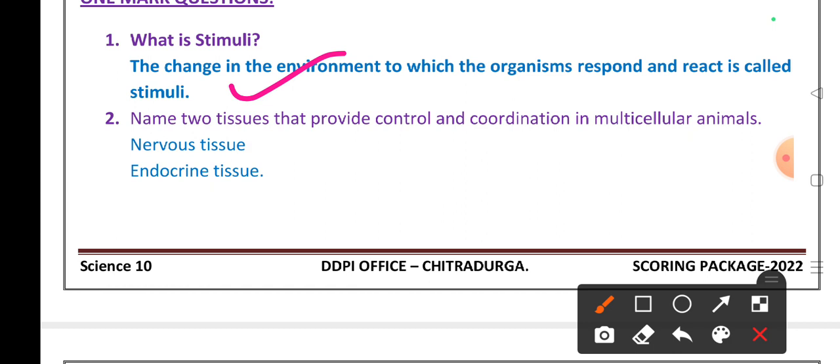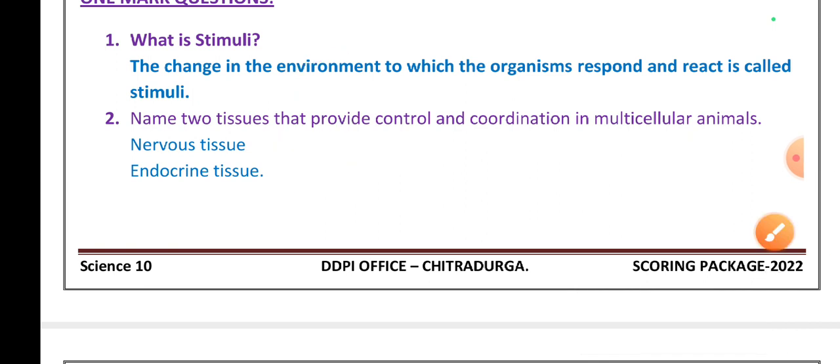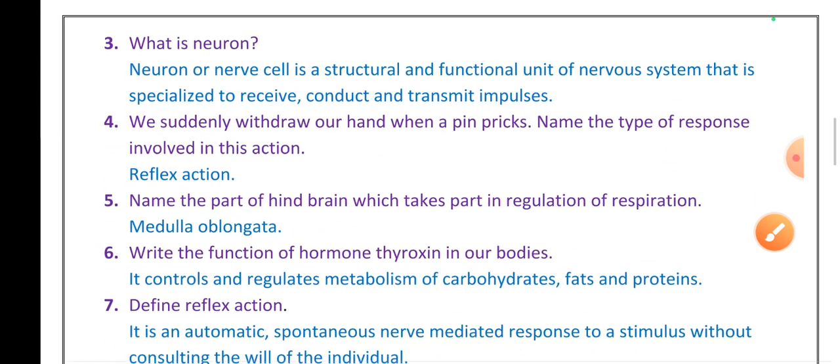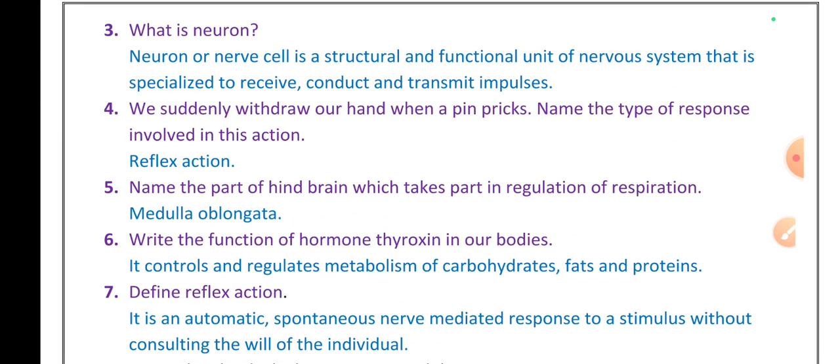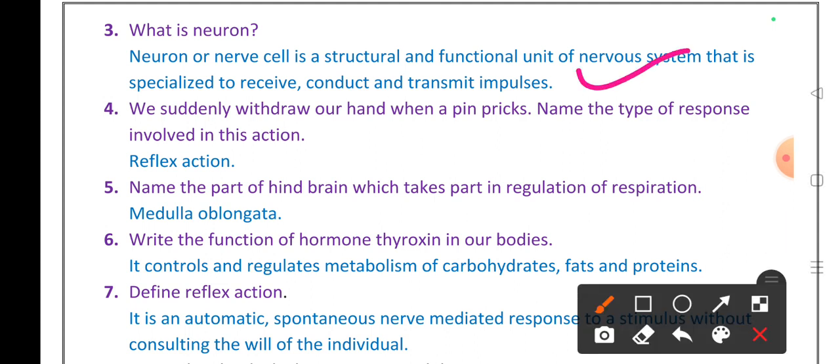Name tissues that provide control and coordination in multicellular animals. In multicellular animals, nervous tissue and endocrine tissue are helpful for control and coordination. What is a neuron? Neuron or nerve cell is a structural and functional unit of the nervous system that is specialized to receive, conduct and transmit impulses. We suddenly withdraw our hand when a pin pricks. Name the type of response involved in this action. It's a reflex action.